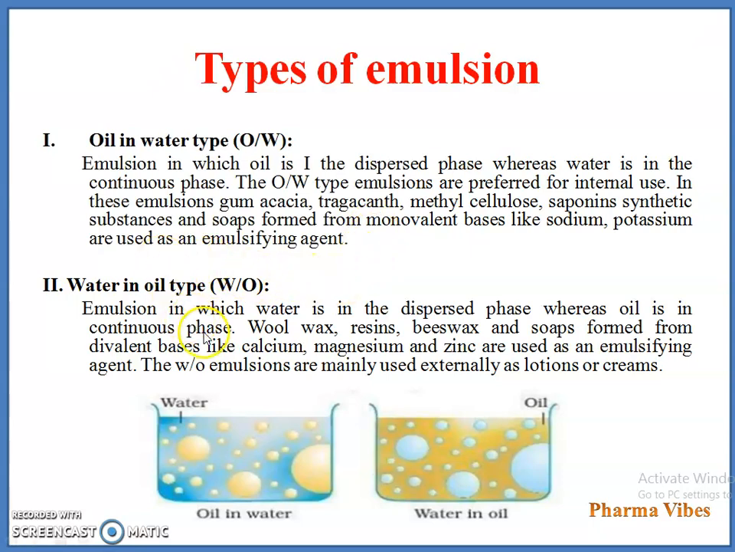Then the second type is the water in oil type. In this emulsion, water is in the dispersed phase, whereas oil is in the continuous phase. For that, wool wax, resin, beeswax and soap formed from divalent bases like calcium, magnesium and zinc are used as emulsifying agents, and these water in oil emulsions are mainly used externally as lotions or creams, right. These are the types of emulsion.